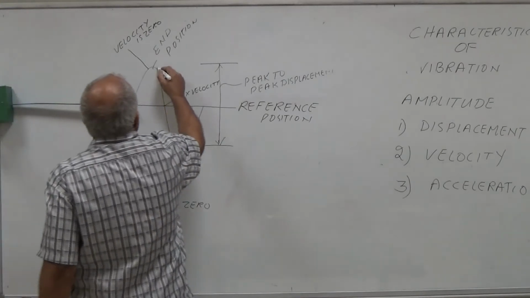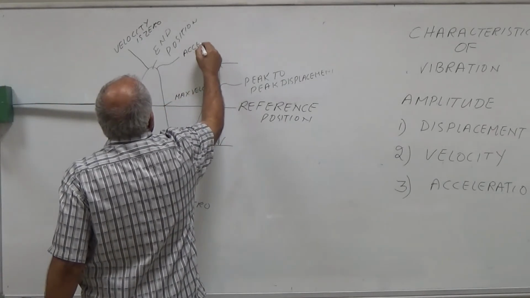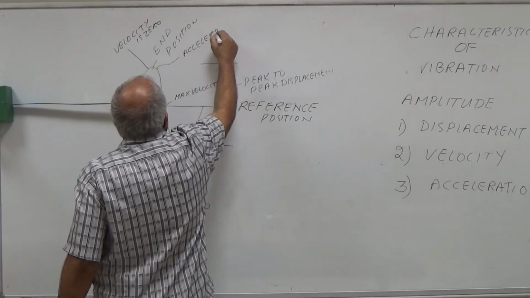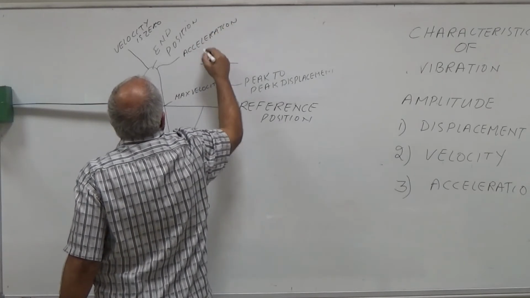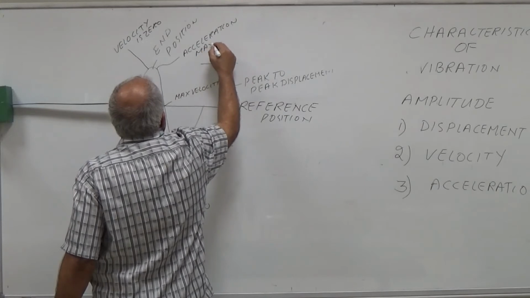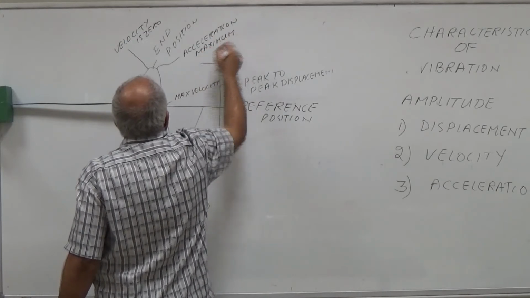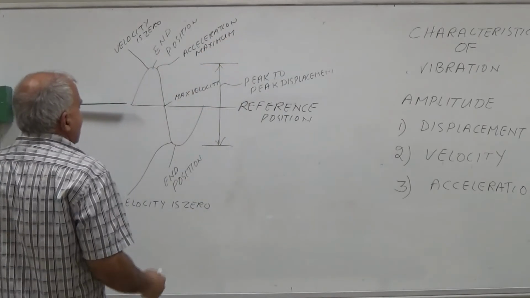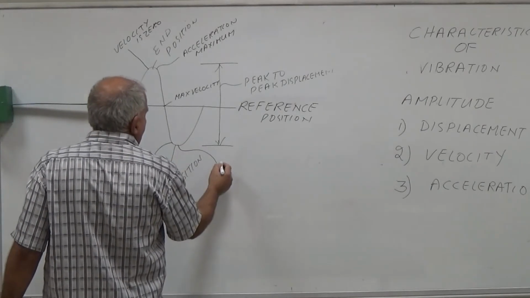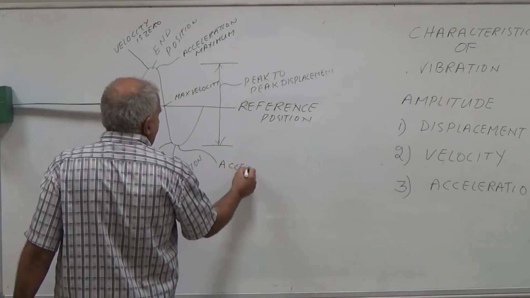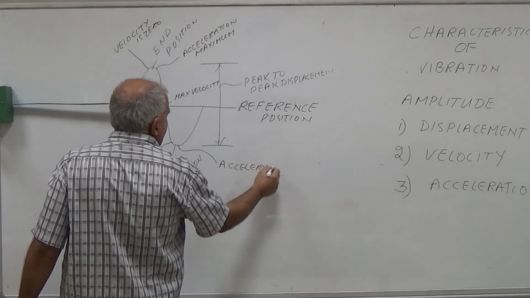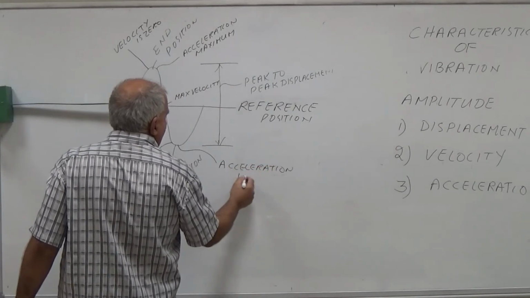Acceleration is maximum here, because here the machine is changing the direction. Also here the acceleration is maximum.